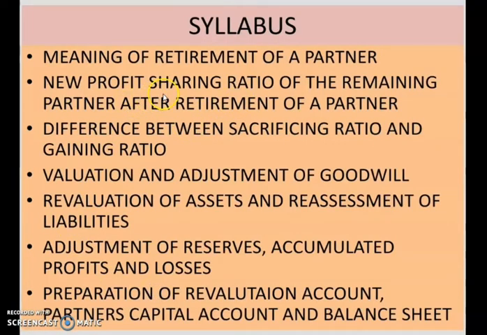In this chapter, the following syllabus we have to cover. That is the meaning of retirement of a partner, calculation of new profit sharing ratio of the remaining partner after retirement of a partner, difference between sacrificing ratio and gaining ratio, valuation and adjustment of goodwill, revaluation of assets and reassessment of liabilities, adjustment of reserve, accumulated profits and losses, preparation of revaluation account, partners capital account and balance sheet.